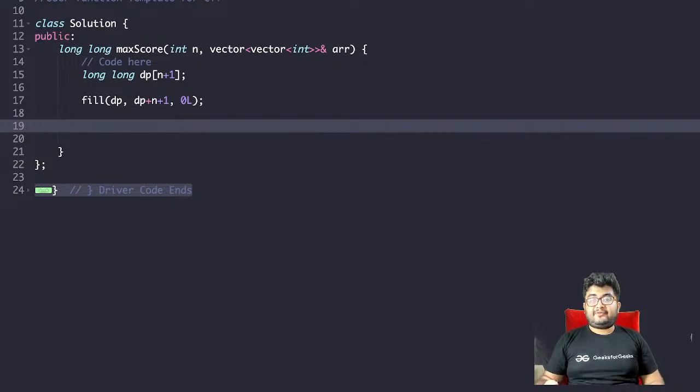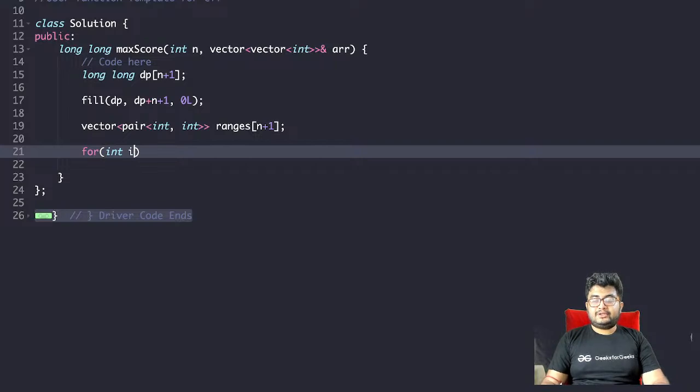So first of all, we have to know how many elements are starting at index i, right? How many ranges are starting at some given index. So for that we'll maintain a map, or rather we can maintain a vector as well. So vector of ranges, and also we need a pair actually, because we want to maintain their values as well, right? We don't want to just maintain the range, we want to maintain the values as well. So ranges of n plus 1.